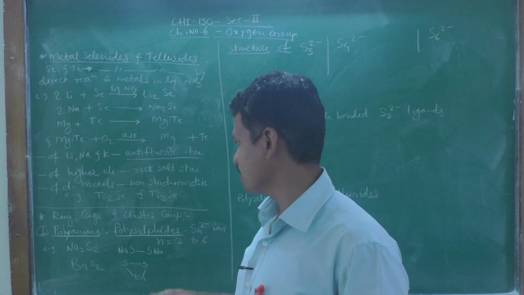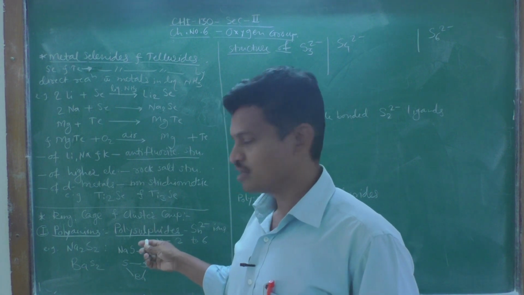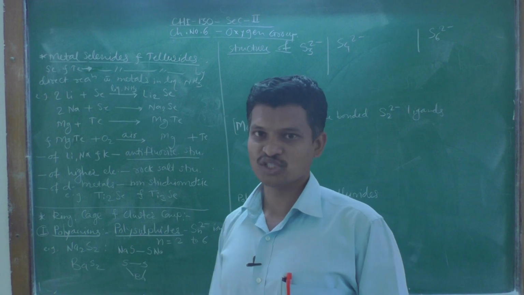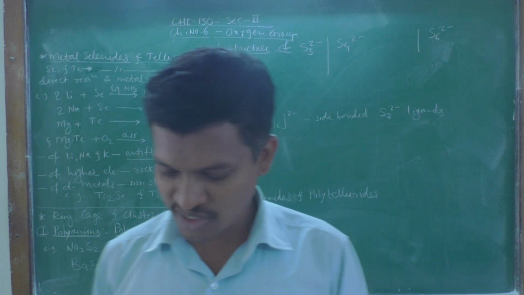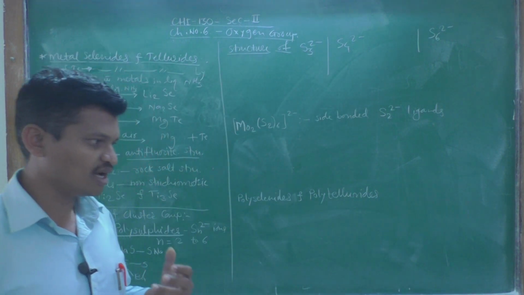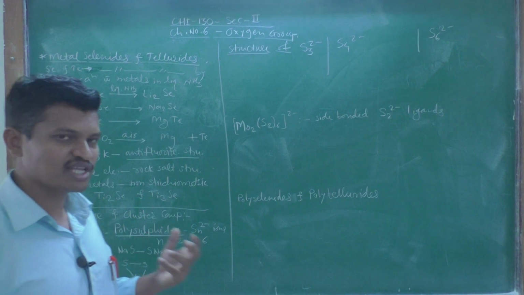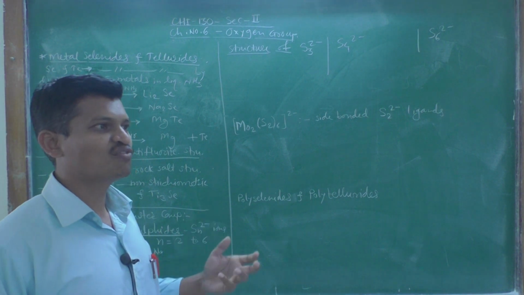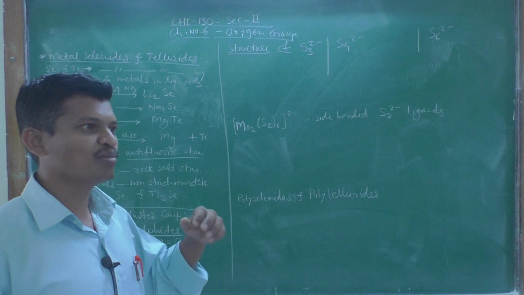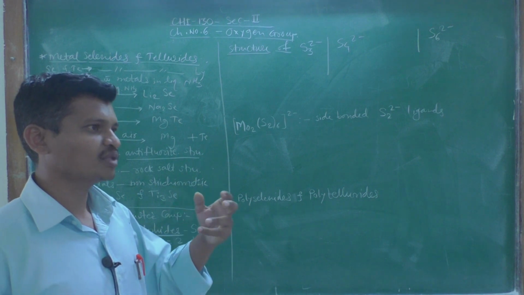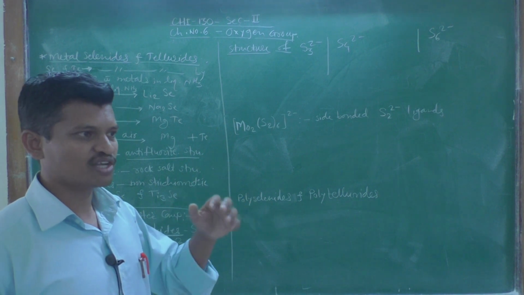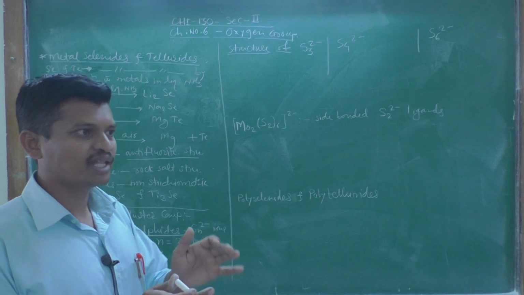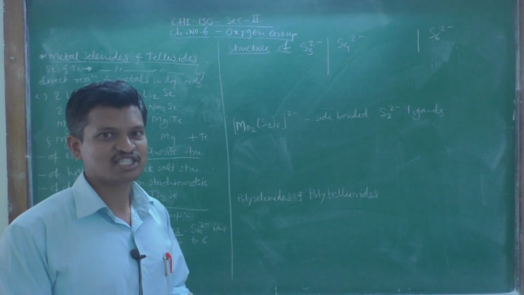Okay. So, for example, let us see polysulfides. What are these polysulfides? Polysulfides means these compounds or anions are sulfur anions having more than 2 sulfur atoms linked together, and they are negatively charged species.